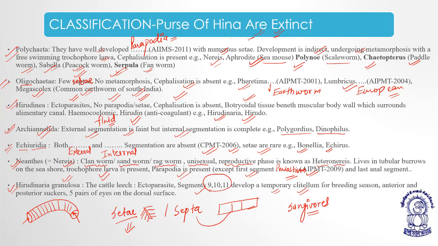Examples: Nereis, Aphrodite, which is sea mouse, Polynoe, the scale worm, Chaetopterus, the paddle worm, Sabella is peacock worm, and Serpula is fan worm. So, Aphrodite, sea mouse; Polynoe, scale worm; Chaetopterus, paddle worm. It makes a sense, a rhythm, right? Sabella is a peacock worm and Serpula is a fan worm.